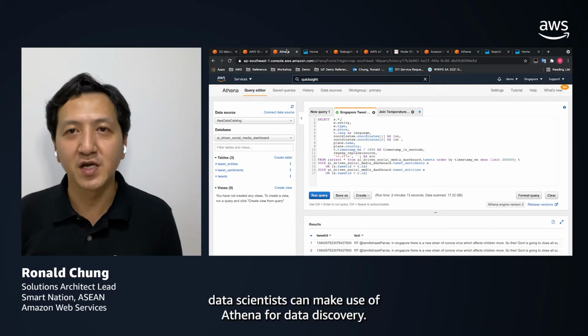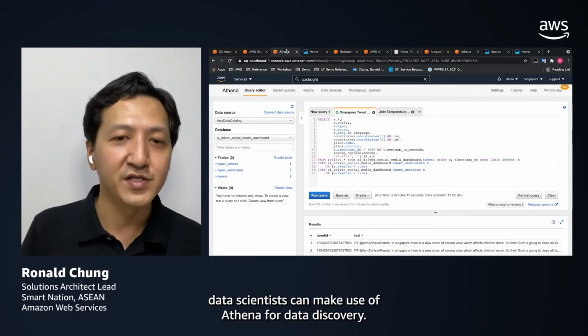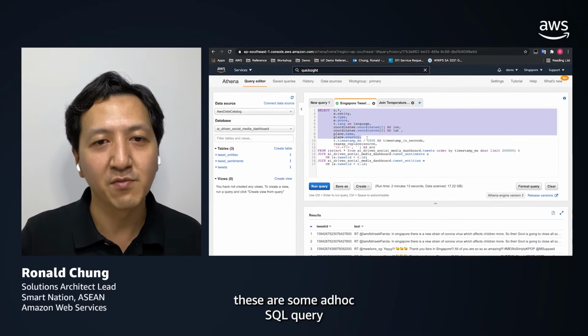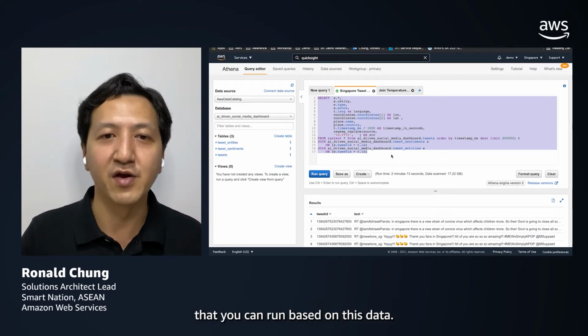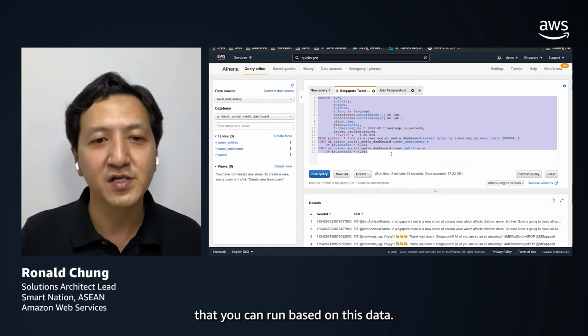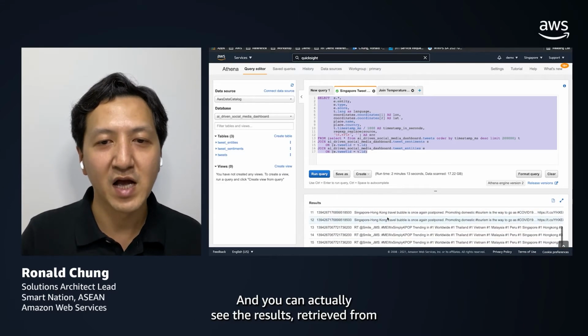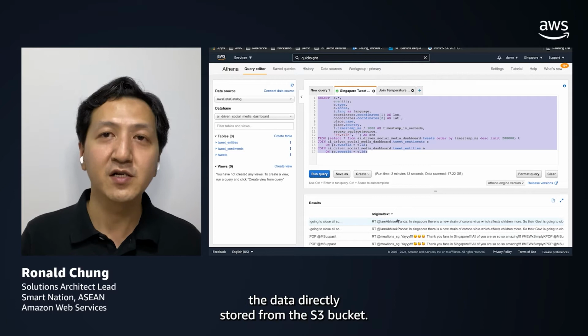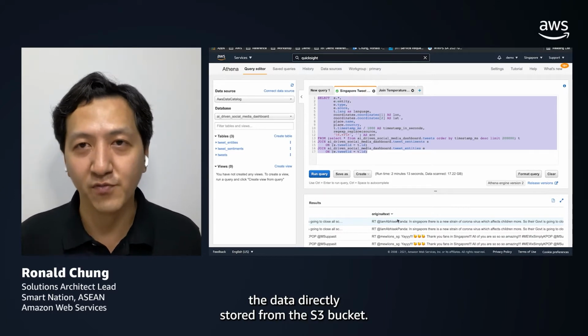Once you have all these tables in place, data scientists can make use of Athena for data discovery. You can see that here, these are some ad hoc SQL queries that you can run based on this data, and you can actually see the results retrieved directly from the data stored in the S3 bucket.